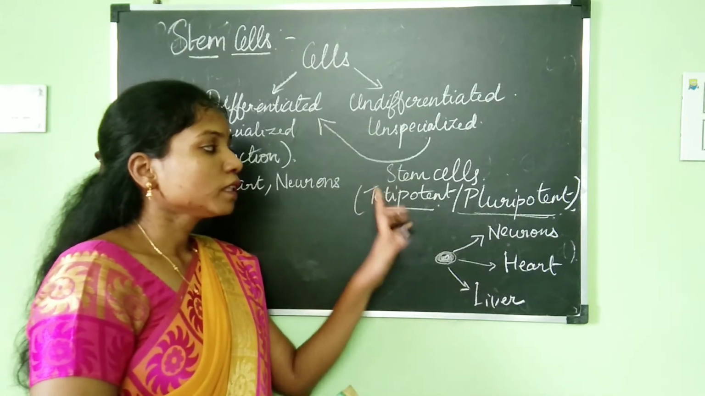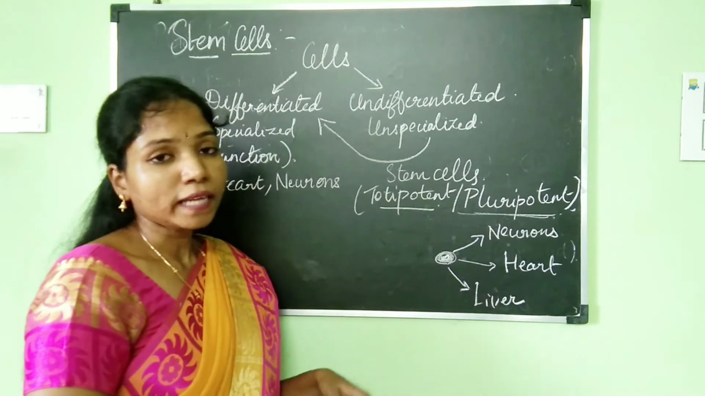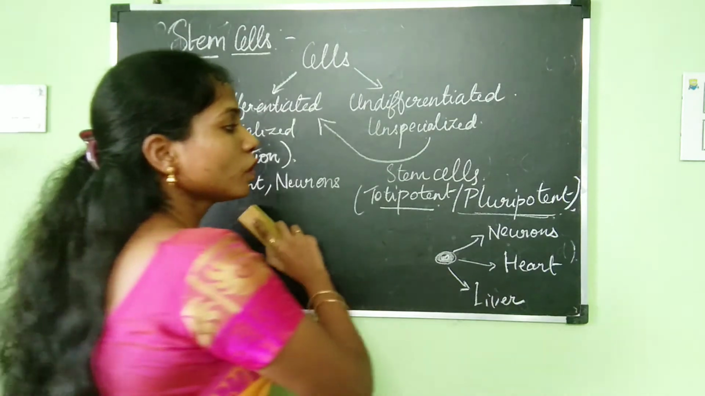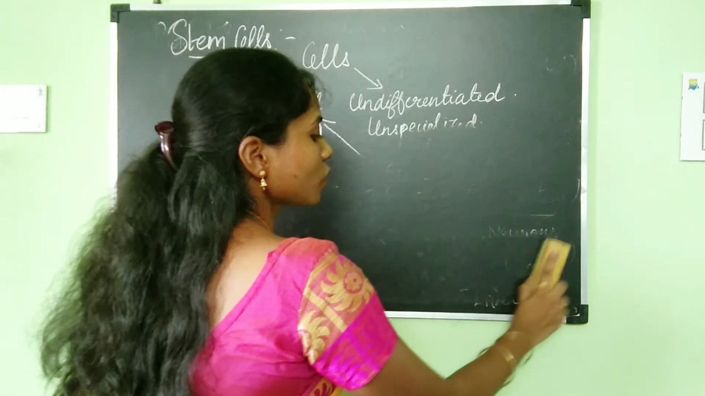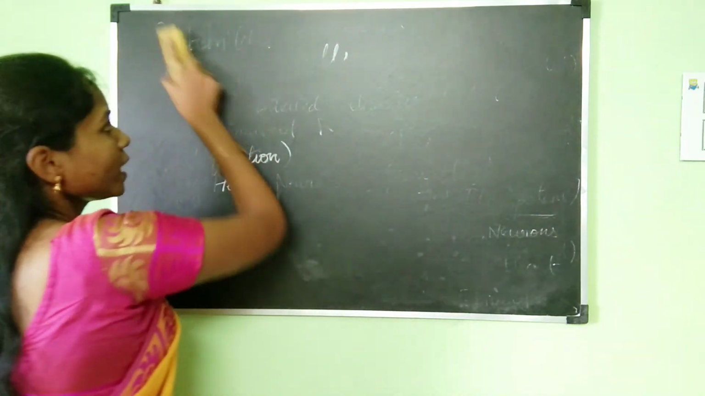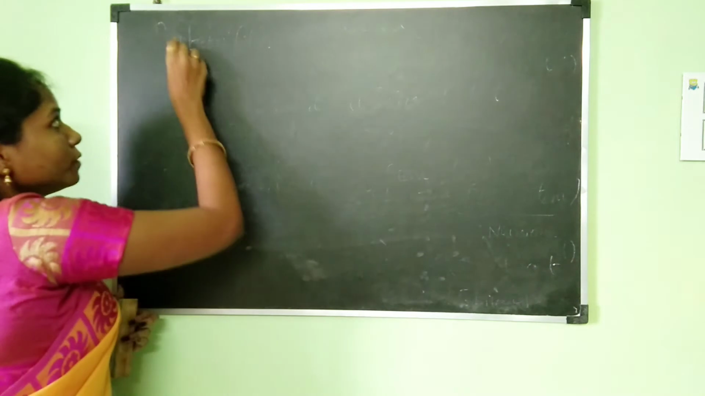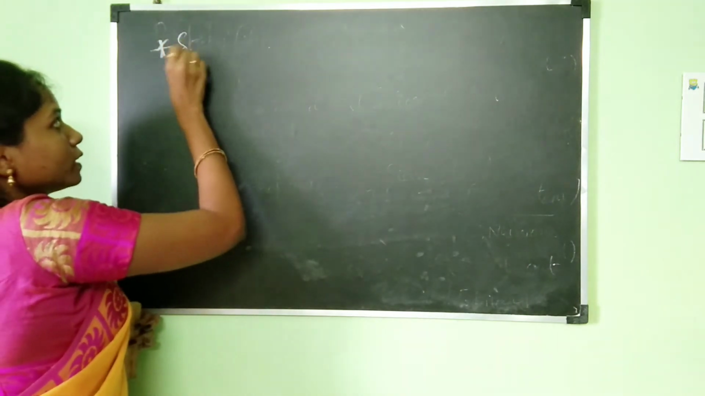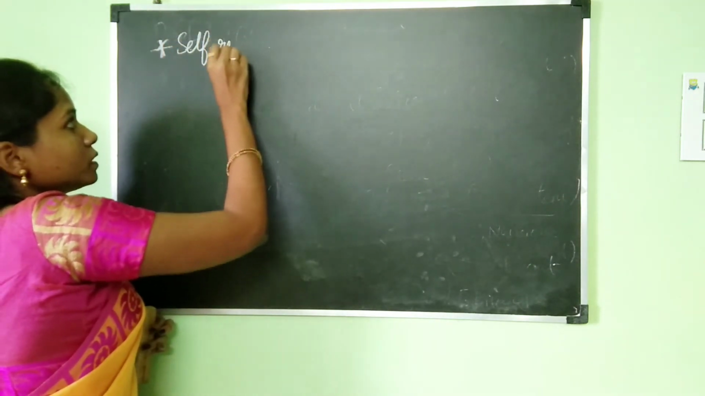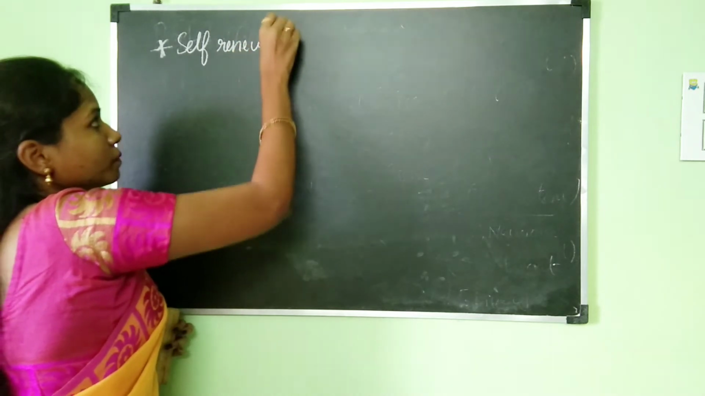Okay, so stem cells are both totipotent as well as pluripotent. Now let's move on to discuss the properties of the stem cells and where all stem cells can be obtained from. So the first property of the stem cell is that stem cells are self-renewing.